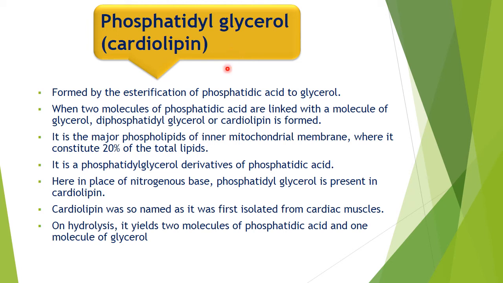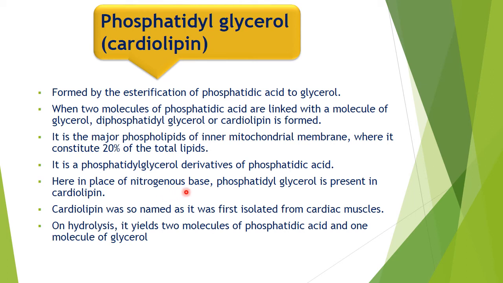Now the phosphatidyl glycerol or cardiolipin is formed by the esterification of phosphatidic acid to glycerol. When two molecules of phosphatidic acid are linked with one molecule of glycerol, then diphosphatidylglycerol or cardiolipin is formed. It is the major phospholipid of the inner mitochondrial membrane, where it constitutes 20% of the total lipid. It is a phosphatidyl glycerol derivative of phosphatidic acid.